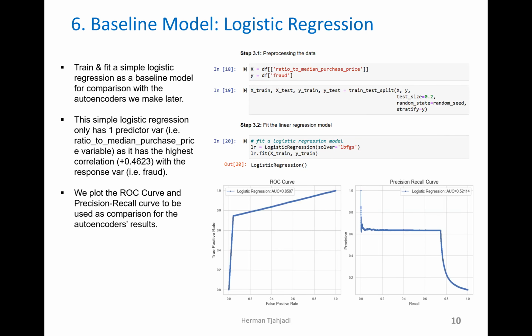Now I will explain a little bit about the logistic regression. As I mentioned before, I will use it as the baseline model, something we can compare the results of the autoencoders with. This is how I built the simple logistic regression. It only has one predictor variable, which is the ratio to median purchase price, because it has the highest correlation with fraud. And based on the graph before, it has a clear spike when a fraud occurs.